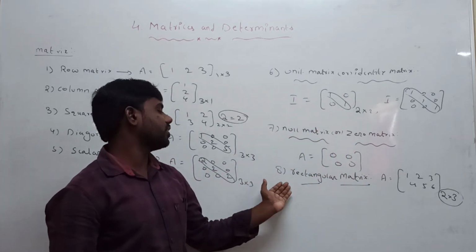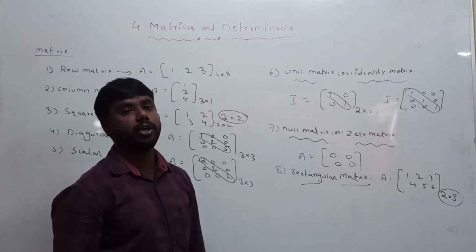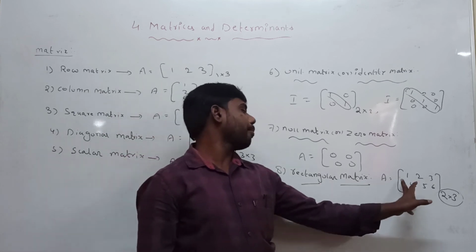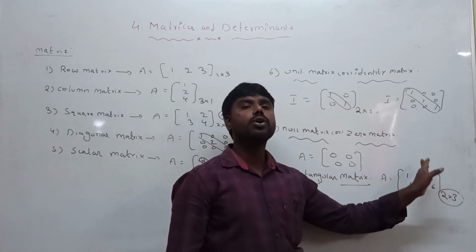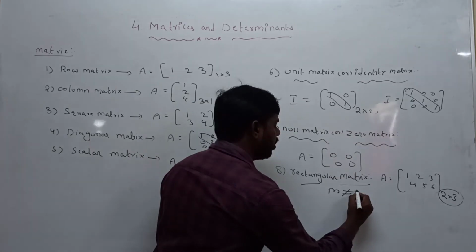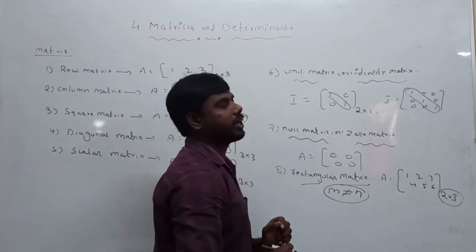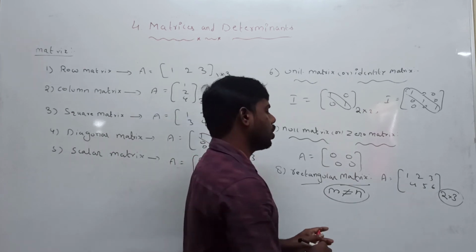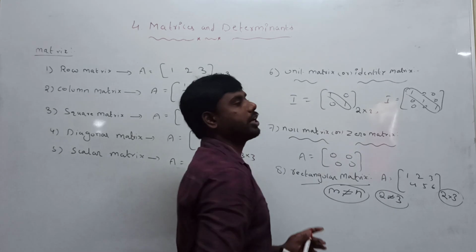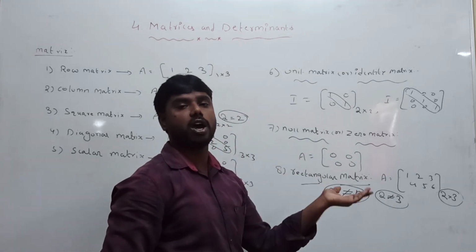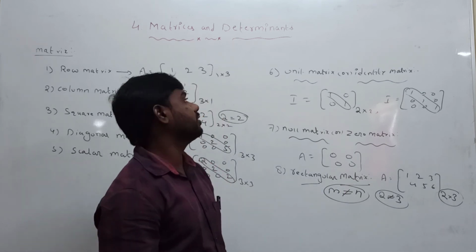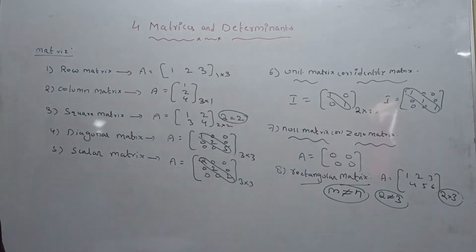Next one, the last definition is the rectangular matrix, a matrix having a number of rows not equal to the number of columns. Because m rows is not equal to n columns, it is called a rectangular matrix. How many rows are there? 2 rows, 3 columns, both are not equal. Equal means a square matrix, not equal means a rectangular matrix. These are the 8 types of matrices.